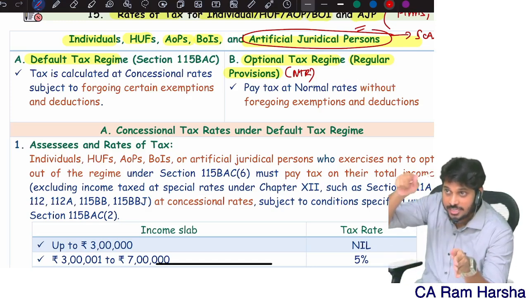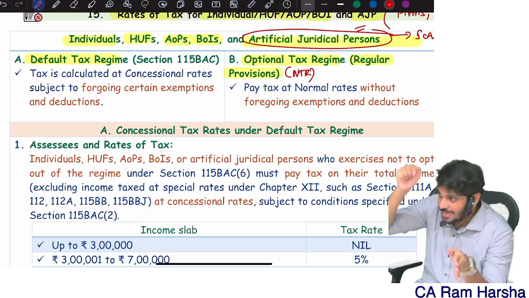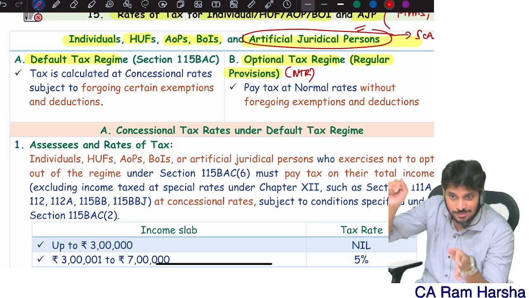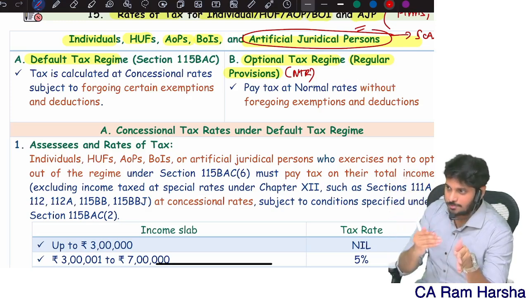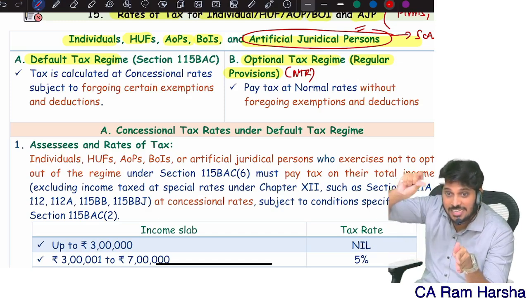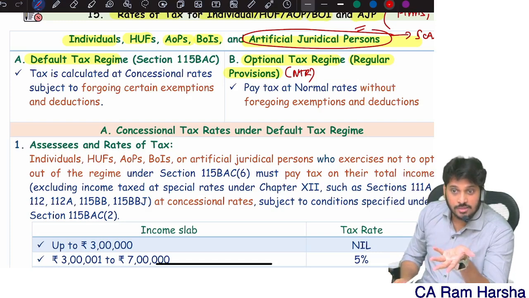When you are filing the IT return, you should untick the default tax regime and tick the normal tax regime. Unticking means shifting out. If the assessee is not unticking, then that is called the assessee exercising the option of not shifting out.